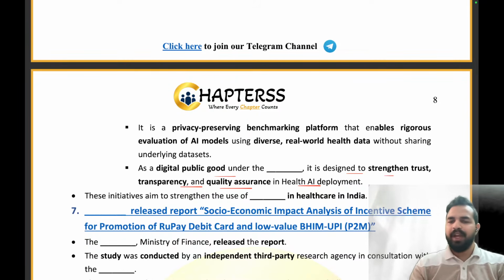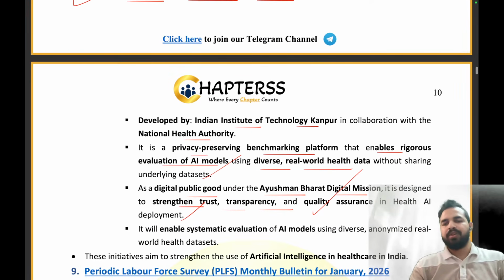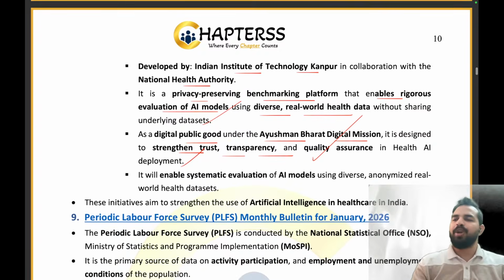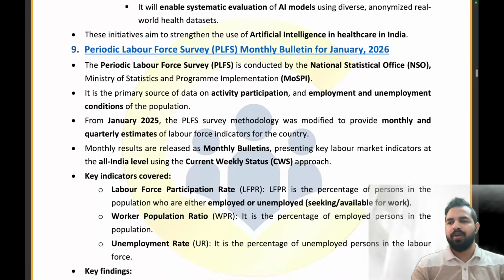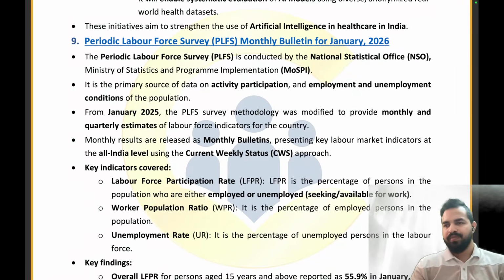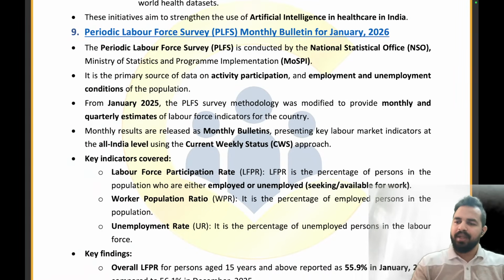Let me see who will give me the right answer. And these initiatives will aim to strengthen the usage of artificial intelligence in healthcare in our country. Yes, absolutely right. Herschel, you have given me the right answer. That is the Ayushman Bharat. And for the previous questions, both Pratyush and Ram have also given me the right answers. Well done, everyone. So that's what I expect from all of you, that after this much of the revisions, you guys will definitely be able to retain all this data from examination point of view. Clear? Let's move on to the next news article.